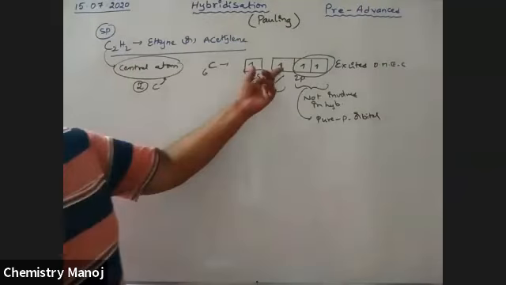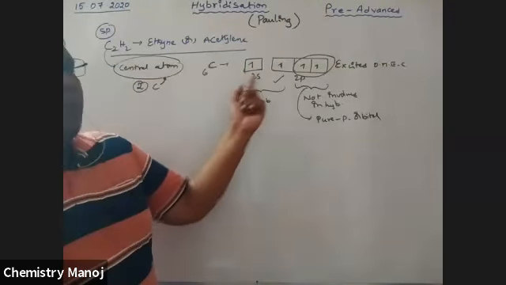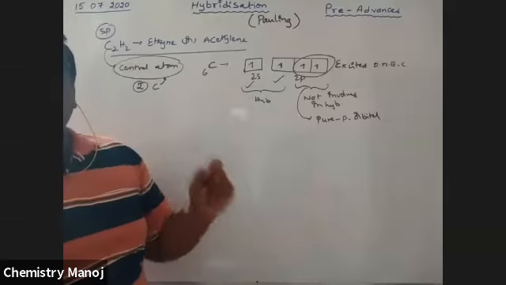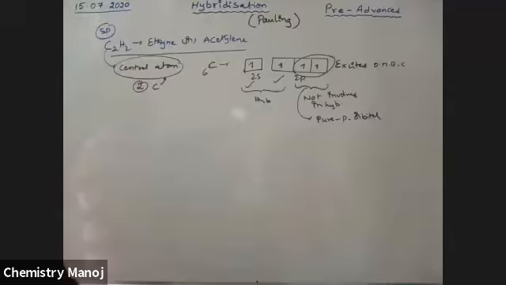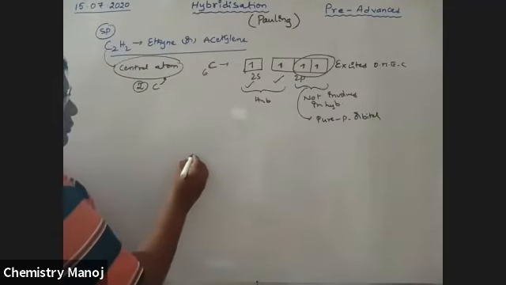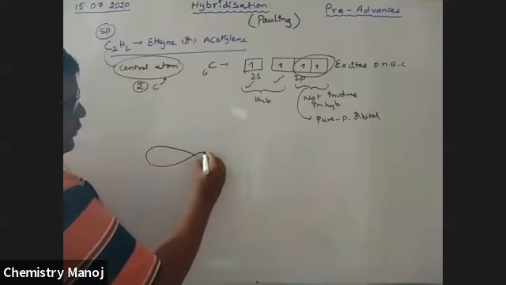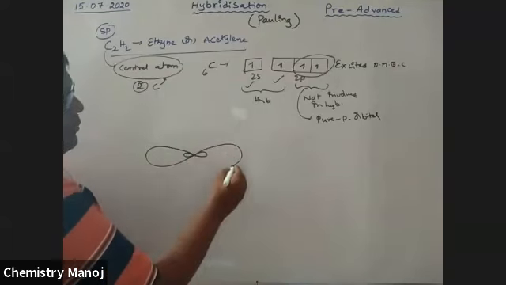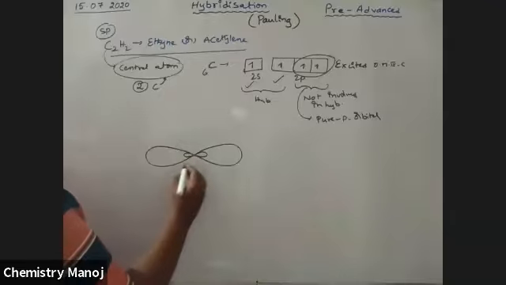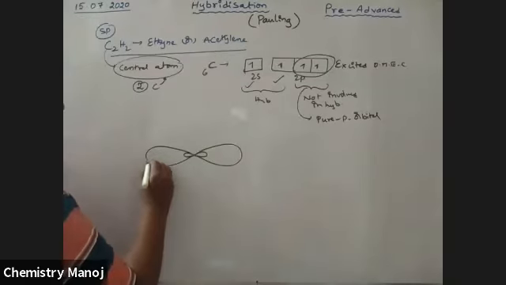One s orbital and one p orbital are involved in mixing, which gives sp hybridization. So two sp hybrid orbitals are produced from the carbon side. This is the first sp hybrid orbital of the first carbon, and this is the second, each having an unpaired electron.